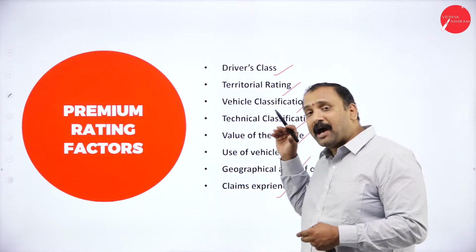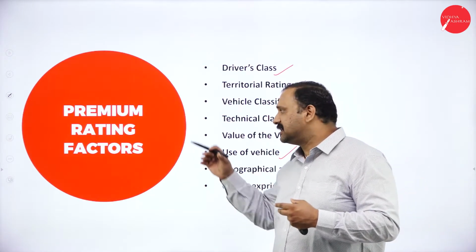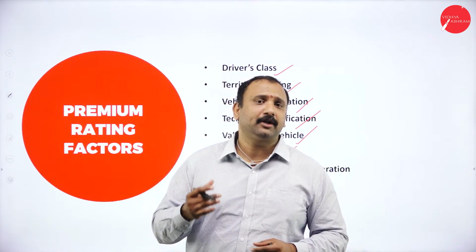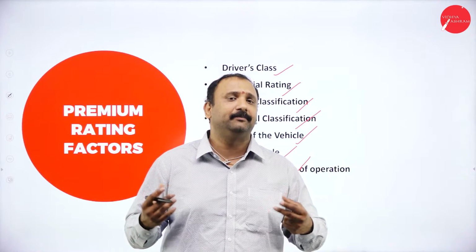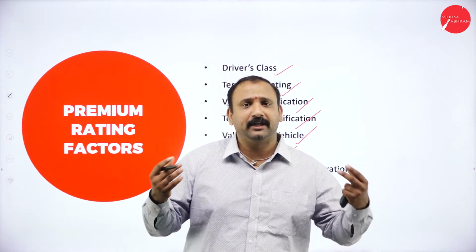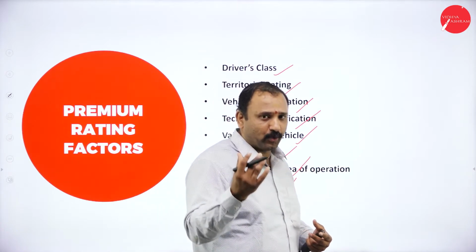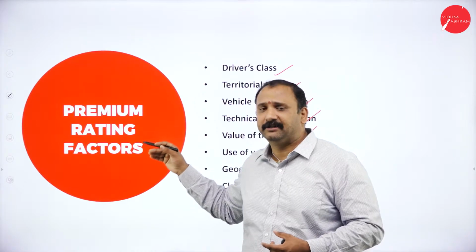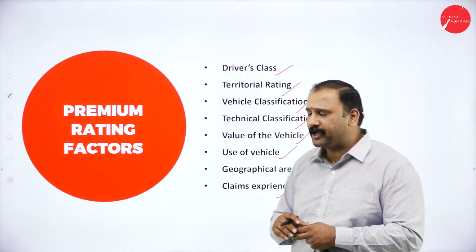The next one, the value of the vehicle. The cost of the vehicle always matters in terms of premium. So it means very clearly, if you are going to buy a high-end car, let's say a BMW, Mercedes, a Lamborghini, a Ferrari, Maserati, all those high-end types of cars, definitely the premium that you are going to pay in terms of insurance will also be high, because the coverage also needs to be higher.